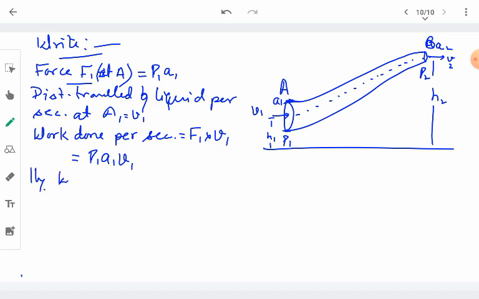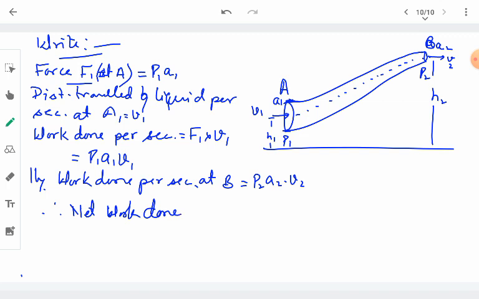Similarly, the work done per second at end B will be equal to the force created by the pressure at that end. The pressure is P2, so the force becomes P2A2, times the distance traveled per second, which is V2 here. So what will be the net work done?